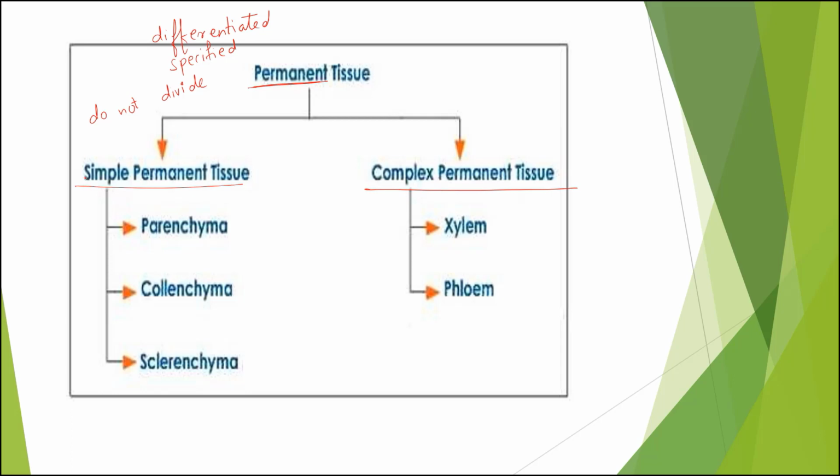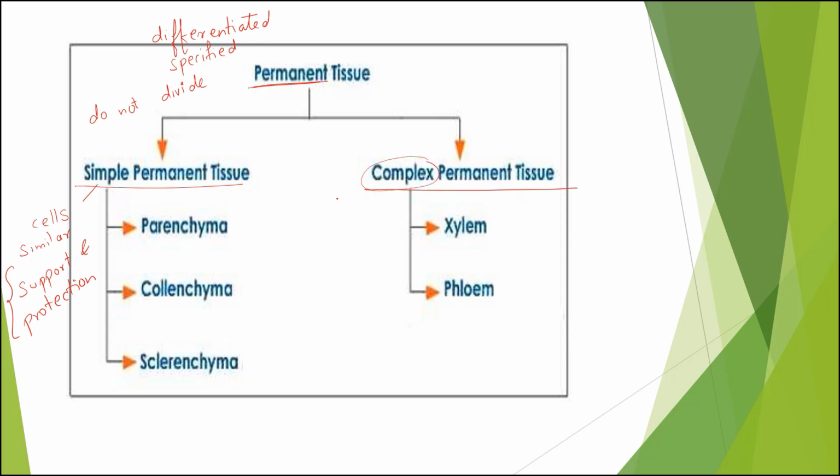See, simple tissue, these are composed of cells which are structurally and functionally similar. These tissues are composed of cells that are similar in structure as well as in function. Also, these tissues provide support and protection to the plant.